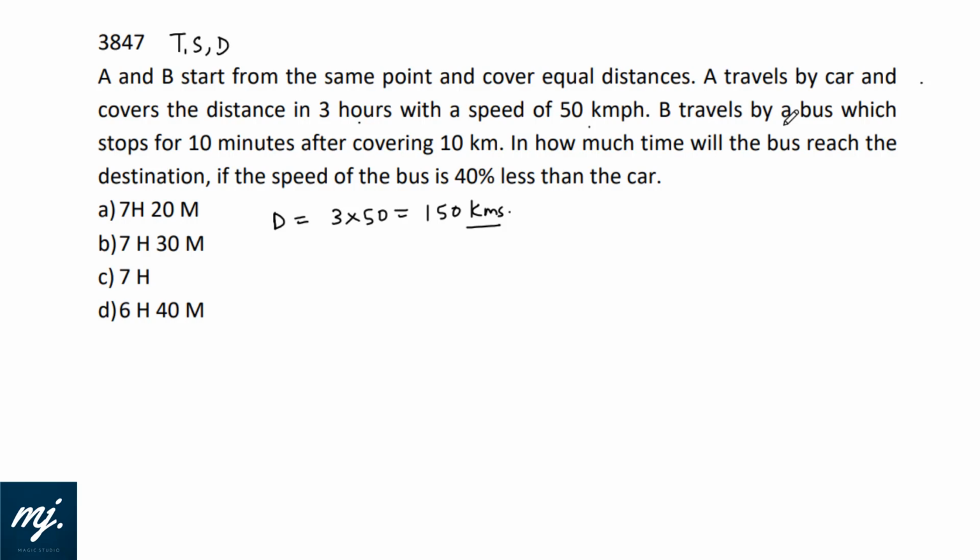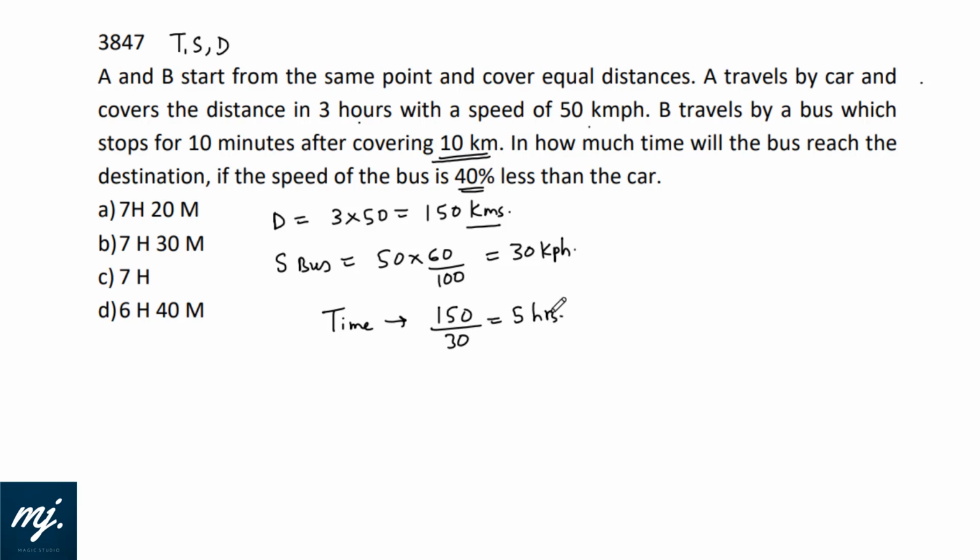Okay. Now B travels by a bus which stops for 10 minutes after covering 10 kilometer. In how much time will the bus reach the destination if the speed of the bus is 40% less than the car? So speed of bus is 60% of 50, that is 30 kilometer per hour. Now if this bus runs without any brake, then the time taken by the bus to cover 150 kilometer would be 150 by 30, that is equal to 5 hours.